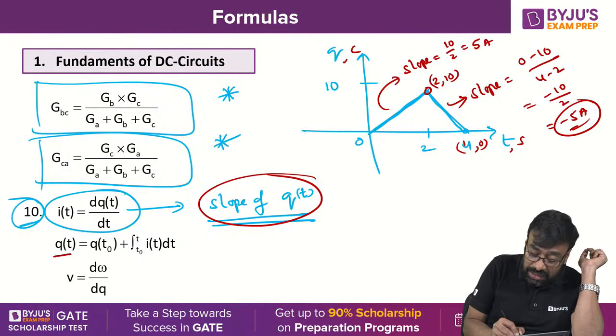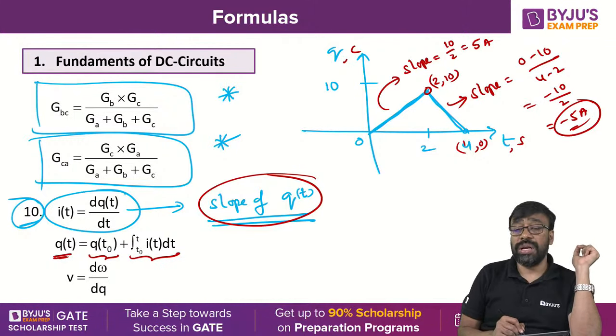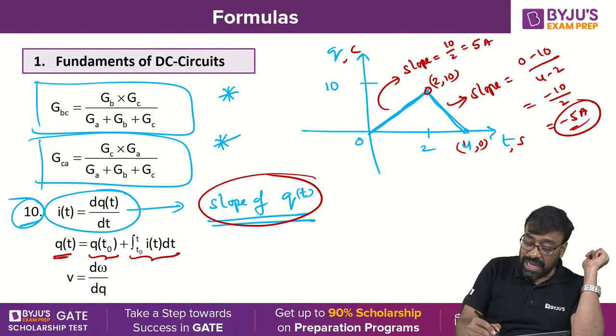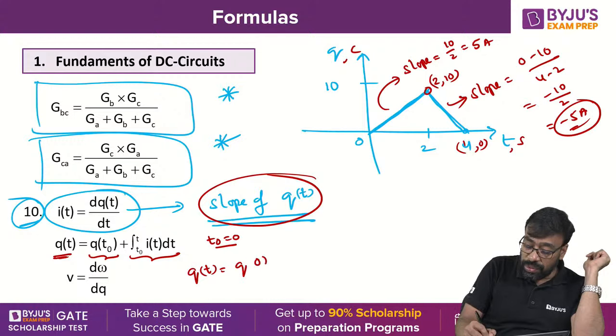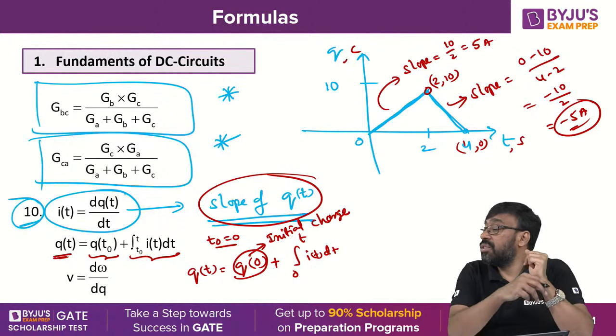But the charge is nothing but Q of t naught plus the integration from t naught to t of I of t dt. Sometimes if t naught is taken as 0, then this formula can be expressed as Q of 0 plus the integral from 0 to t of I of t dt. This Q of 0 can be called the initial charge.